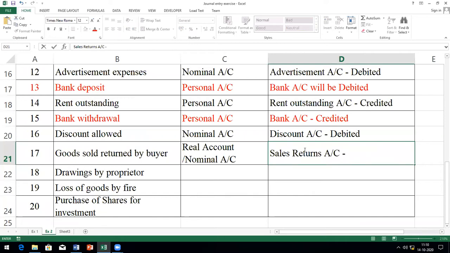Similarly, when the company buys raw material and there is some problem in it, maybe it is not as per your standard, there is some defect, then you give it back. It is called purchase return. Sales return is when the customer gives back the goods to the company, and purchase return is when the company gives back the raw material or defective goods to the supplier. These two terms you should understand.